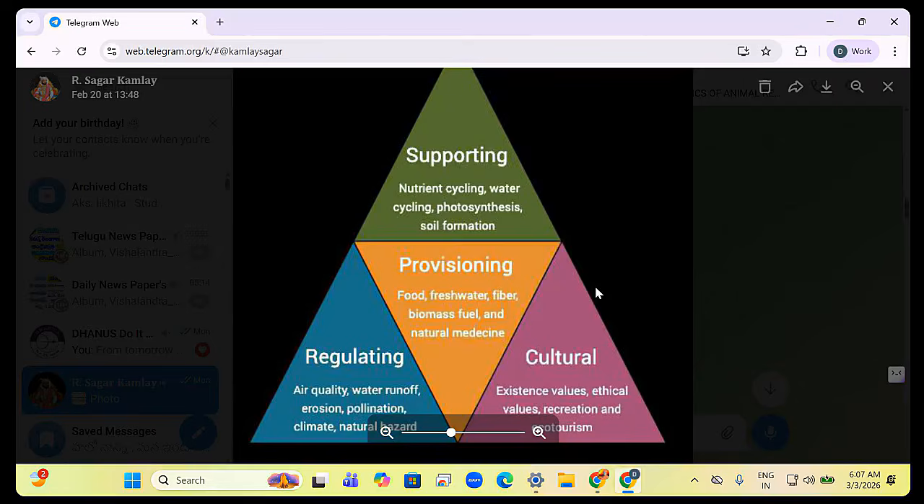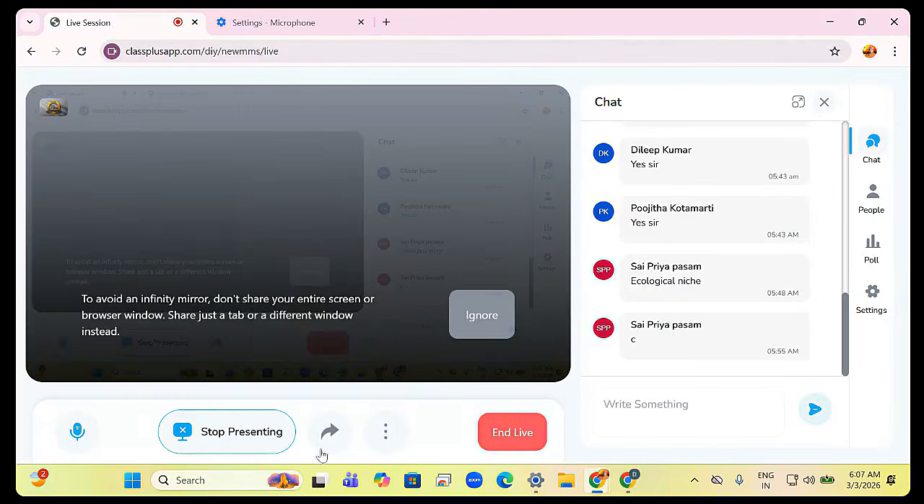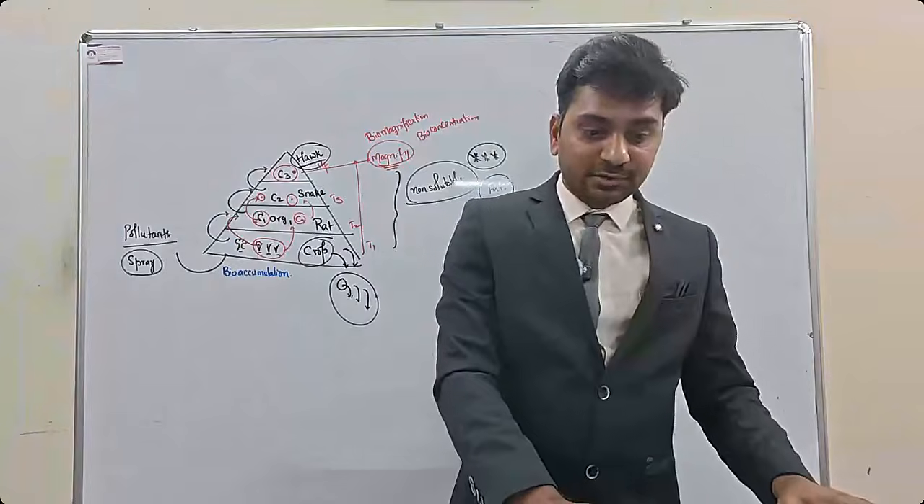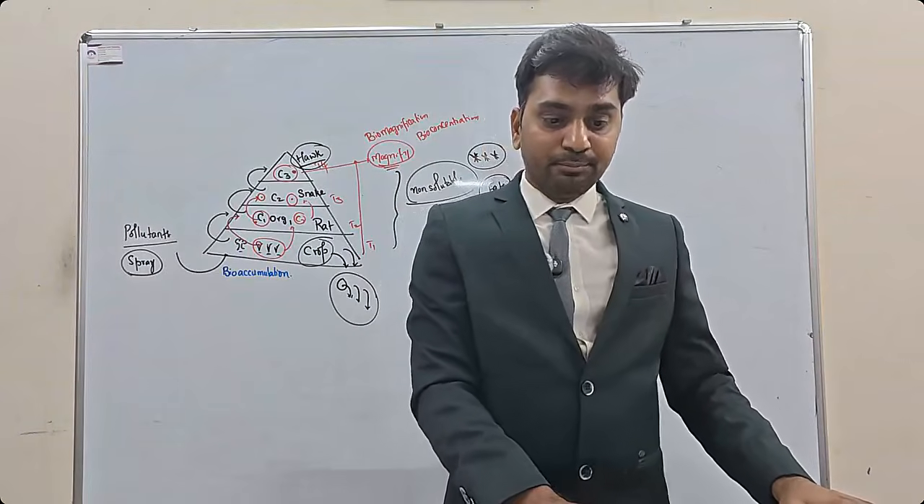Preserving miss ayindi. So preserving, maintenance of biodiversity. So this is how the classification is present. So you have to remember these components.